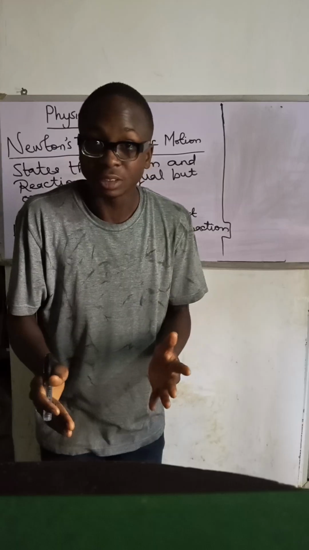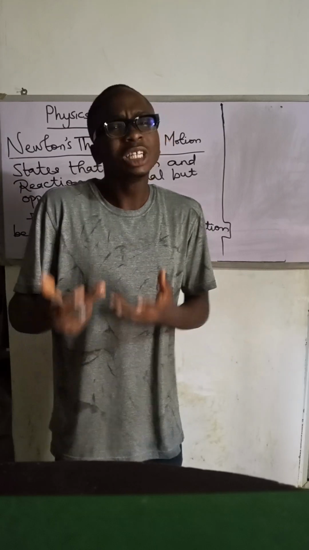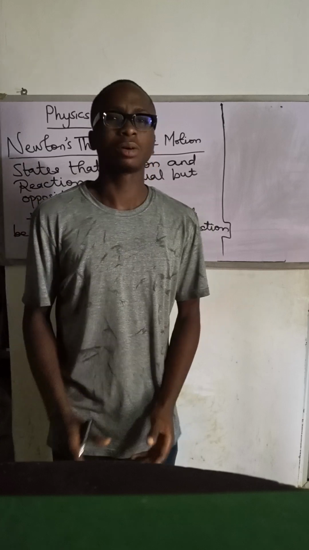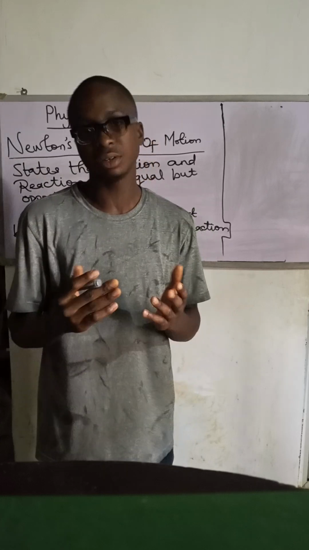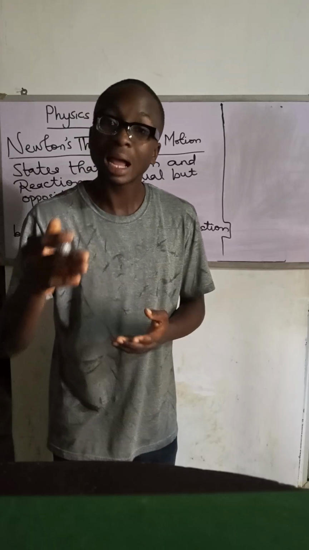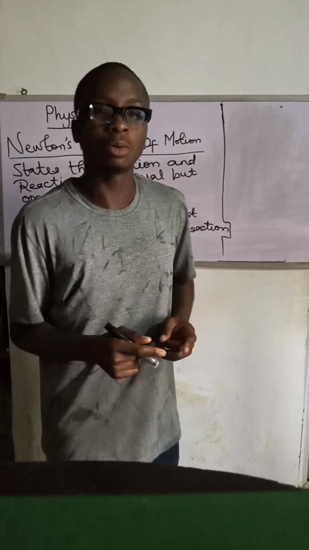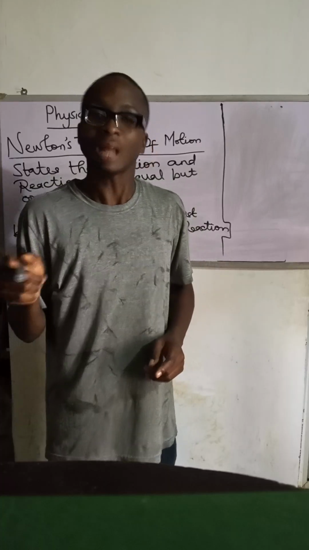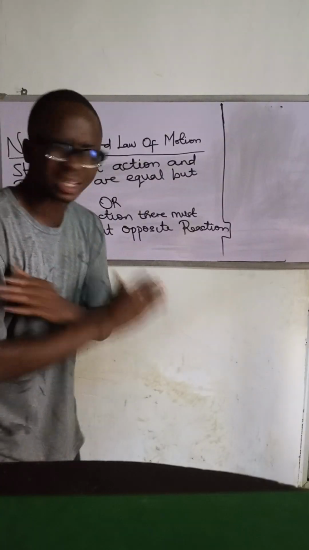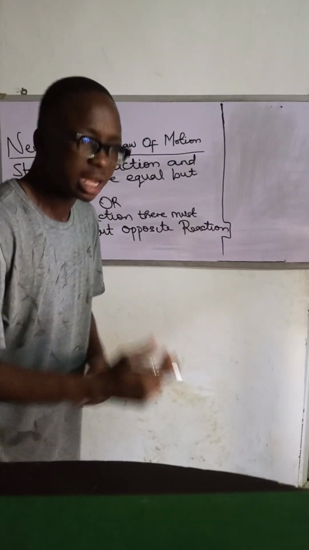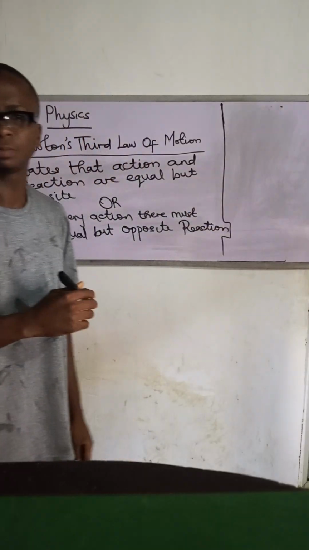You have the exams. Emeka, read. Emeka doesn't want to read. Emeka has already given his brain an action. Emeka, the exam is in 2 weeks, so Emeka, read. Emeka says no. Emeka enters the exam hall. Emeka has already given his brain an action, remember? The brain will give him the reaction. Emeka will know how far. So Newton's third law of motion affects life in general. For every action, there must be a corresponding, equal, but opposite reaction.